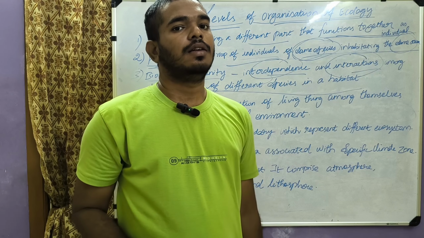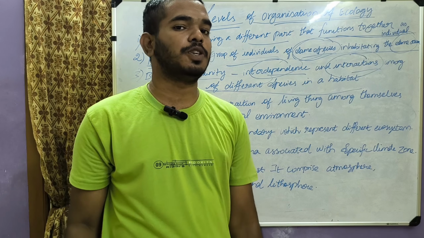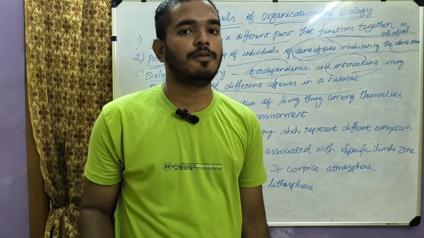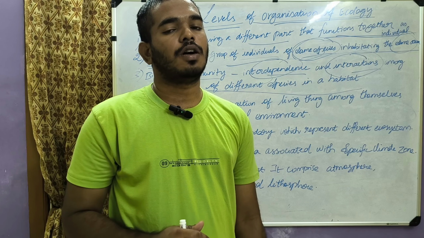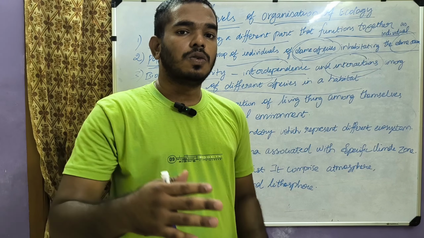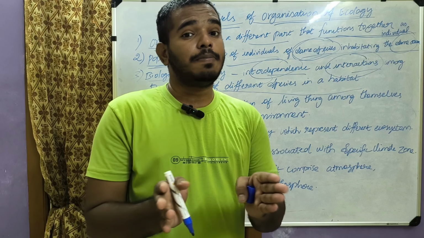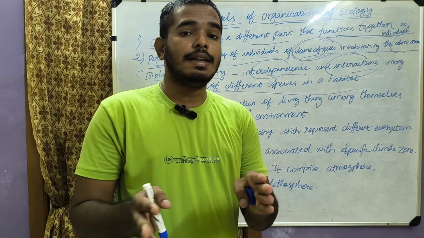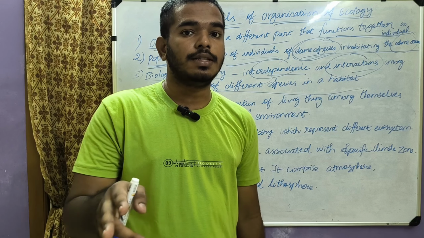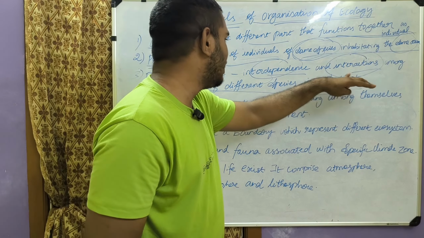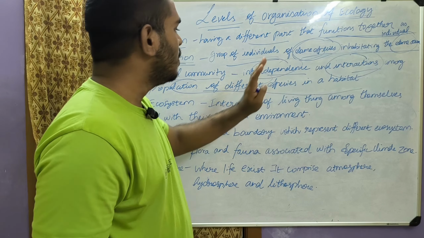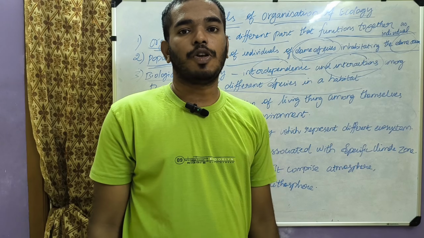In a lake there are different types of species. There will be fish, snakes, and frogs. The interdependence and interaction among these different species is a biological community.